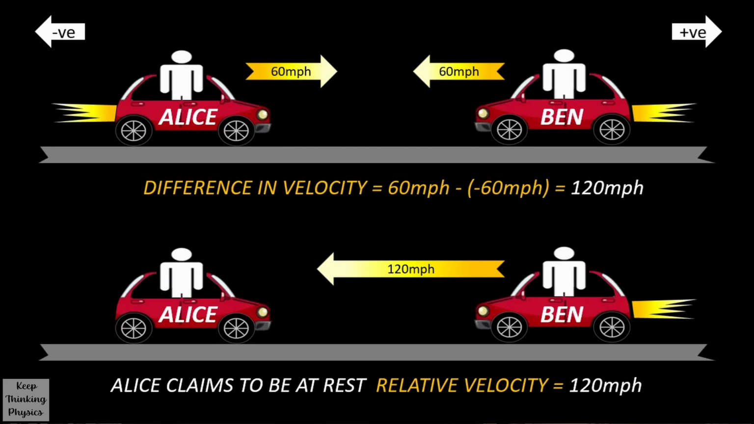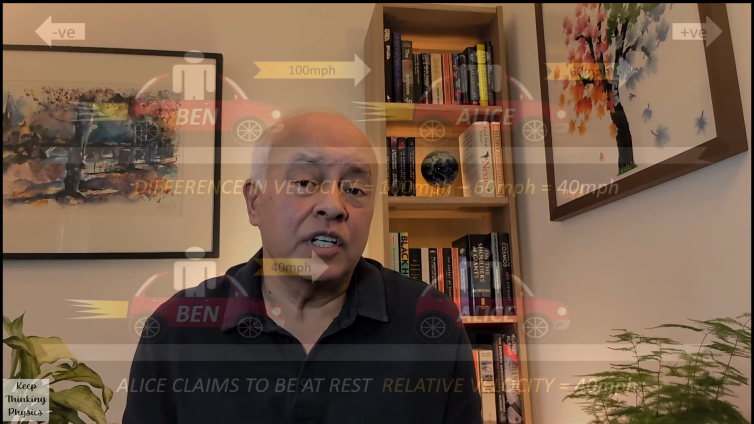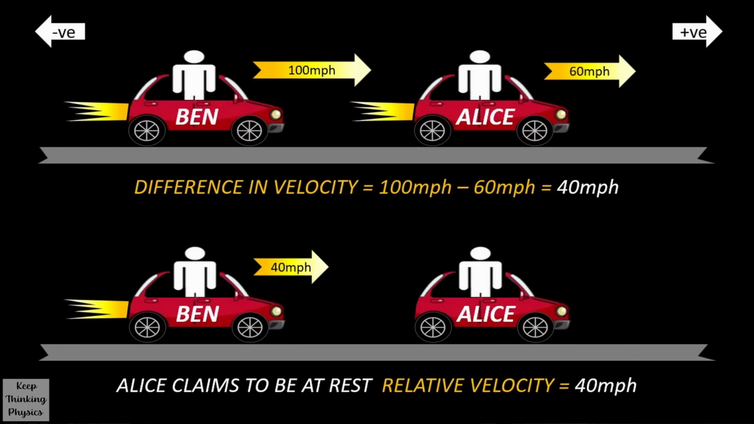And of course, Ben could equally claim to be at rest and say that Alice is doing all the moving, and the relative speed would still be 120 miles per hour. And the same argument applies to when both are travelling in the same direction. Either Alice or Ben can claim to be at rest and say the other person is moving, and they will still both measure the same relative speed of 40 miles per hour.